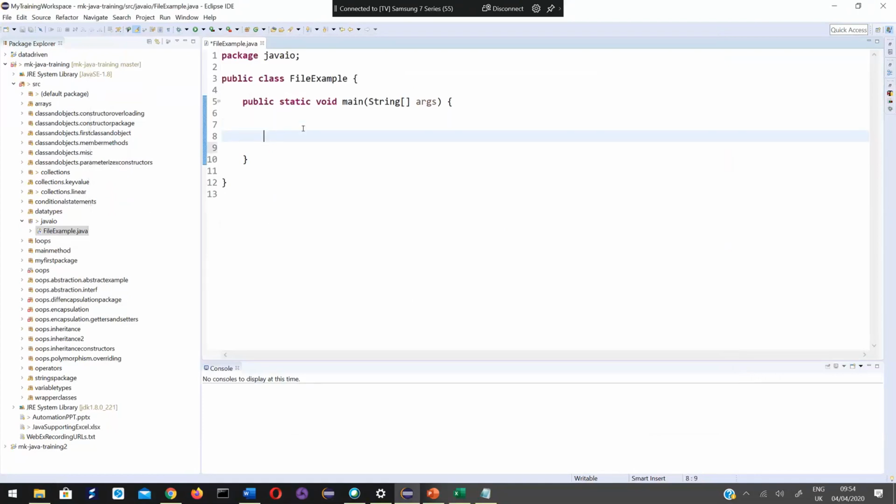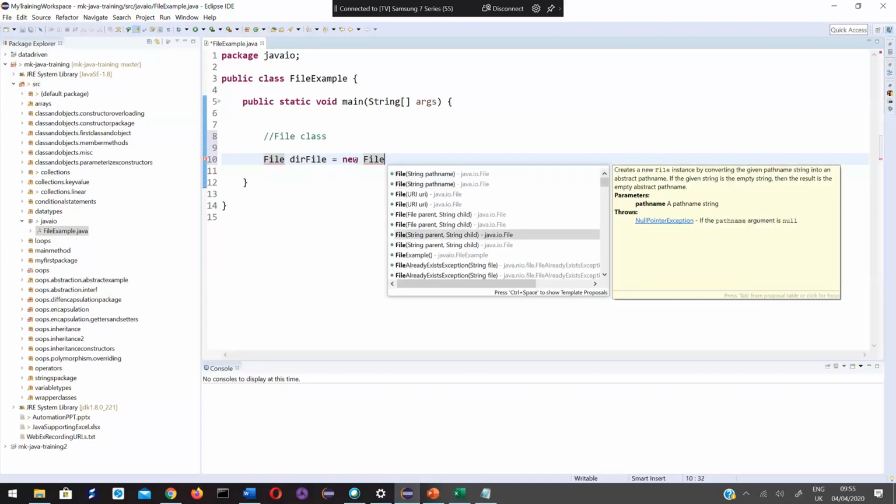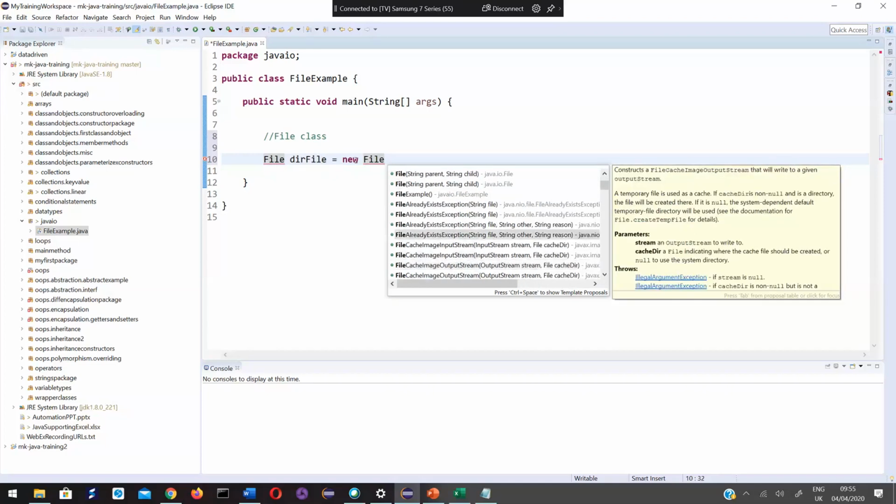There is a way to do that. In Java, there is a File class. Using the File class, we can create a directory and we can create a text file. How to do that? Create a File object whose name is directory file, dirFile. I'm creating an object of the File class with this constructor, new File. See, there are so many constructors in this File class.